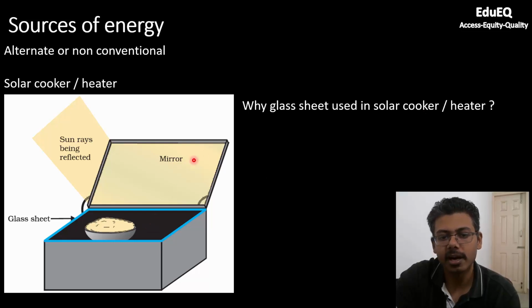Now the question here is, why is a glass sheet used in a solar cooker? Why do we need a glass sheet? Why can't we simply put a mirror here and reflect all the rays into this box? Because black color is anyways absorbing most of the sunlight, so why do we need a glass sheet here? Let us look at the ray diagram.